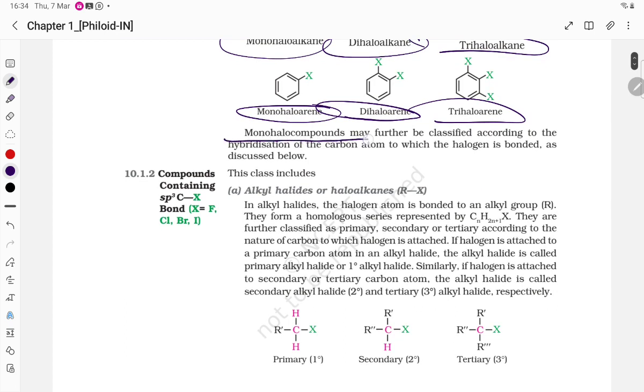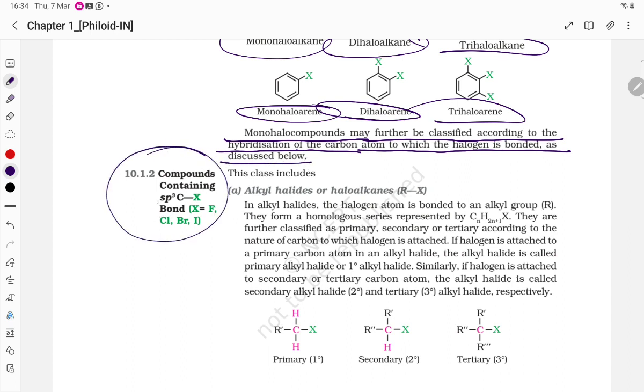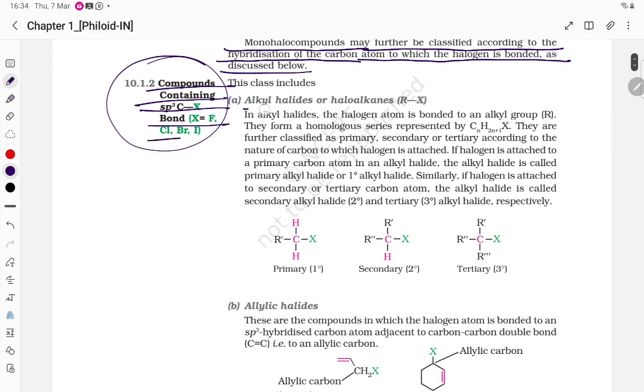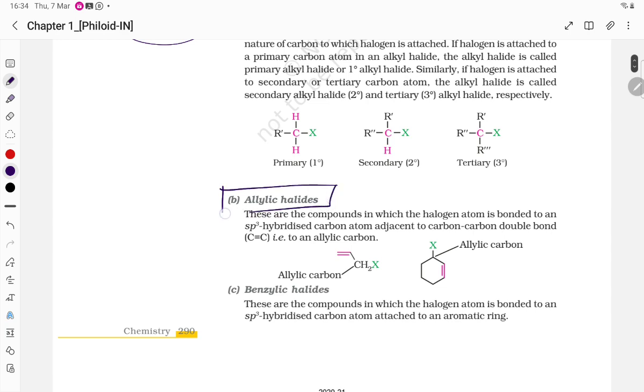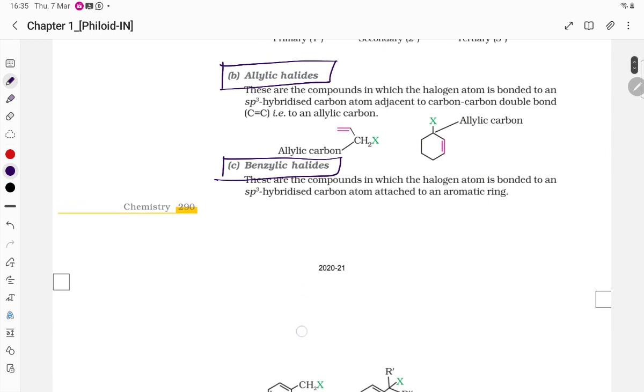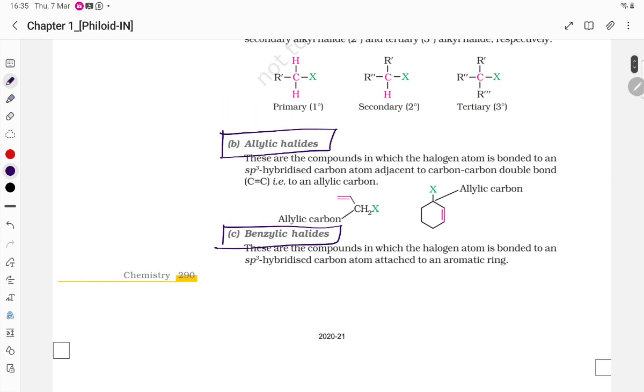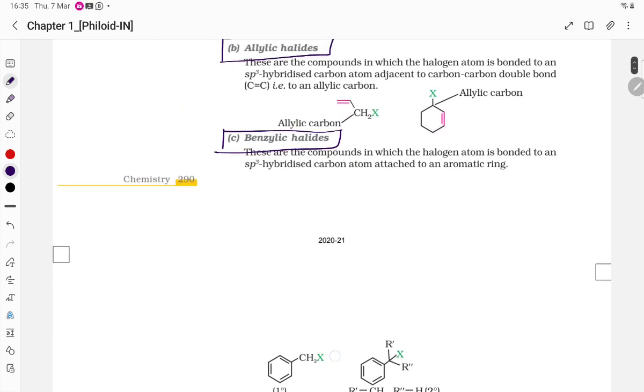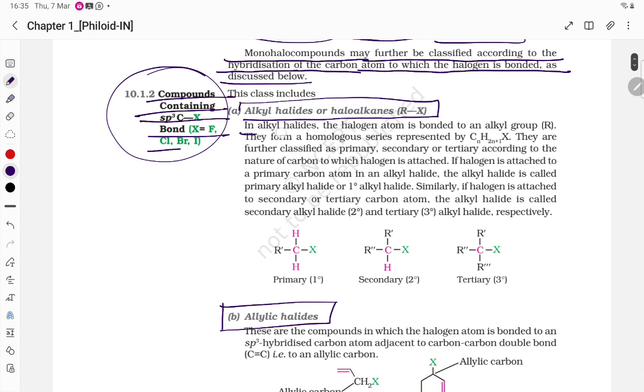Monohaloalkanes may further be classified according to the hybridization of the carbon atom to which the halogen is bonded. Compounds containing an sp3 C-X bond: the first is alkyl halide or haloalkane, the second is allylic halide, and the third is benzylic halide. In all these cases, the halogen is attached to an sp3 hybrid carbon. In alkyl halide, the halogen atom is bonded to an alkyl group R.